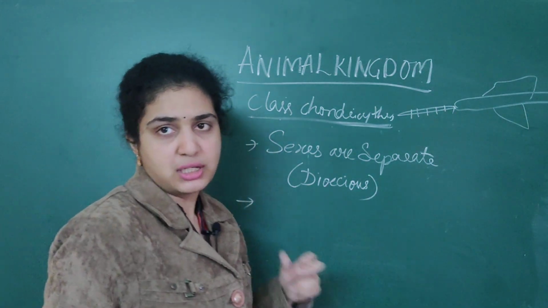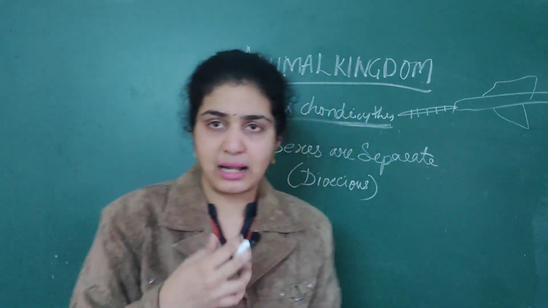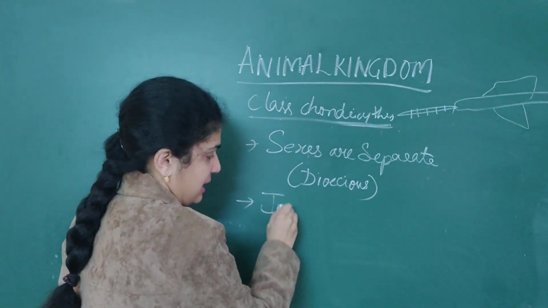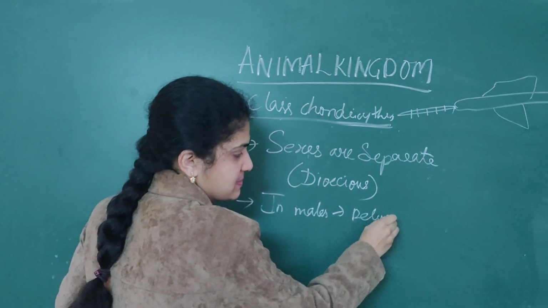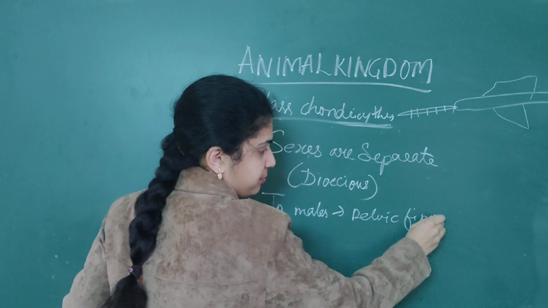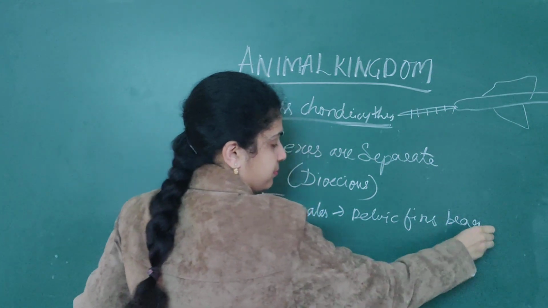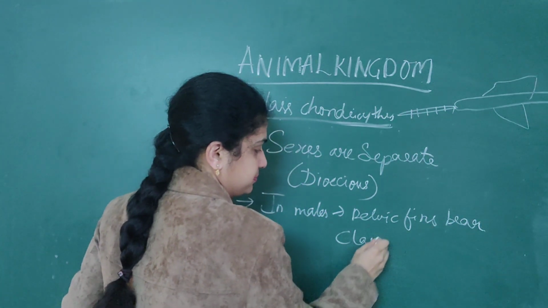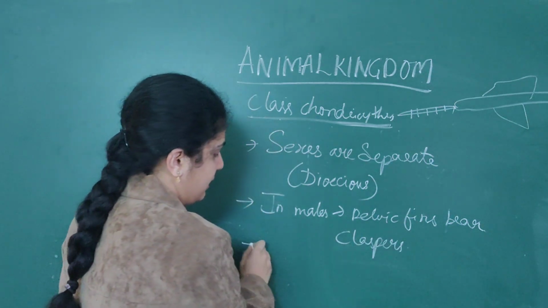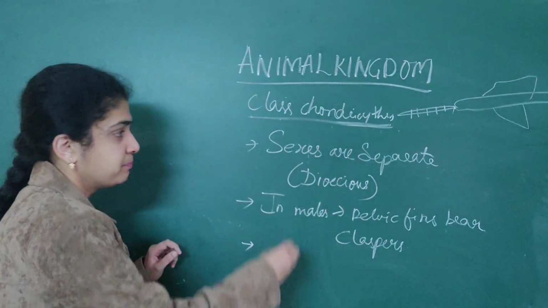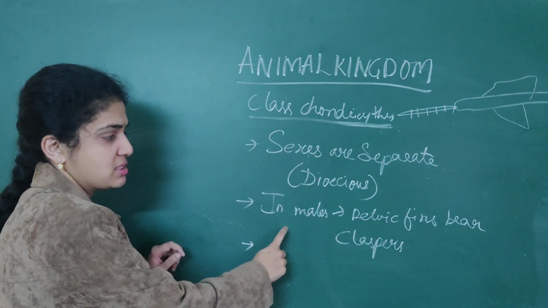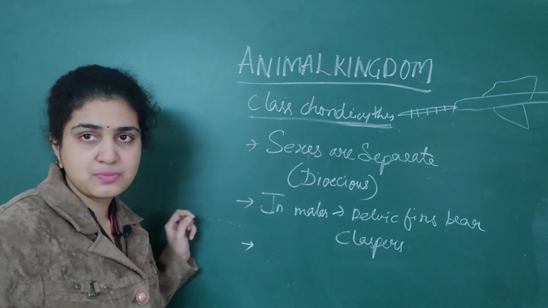In males especially, fins are present, but these pelvic fins bear claspers. In males, pelvic fins bear claspers. Then another important point is that sexes are separate, dioecious. In males, pelvic fins bear claspers.